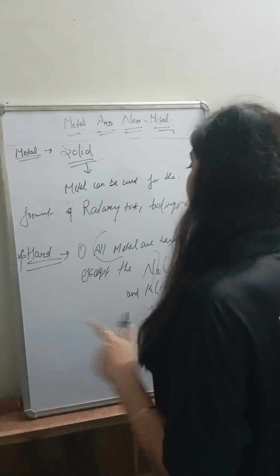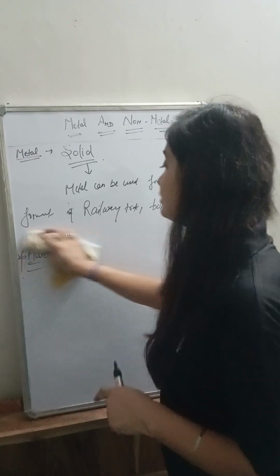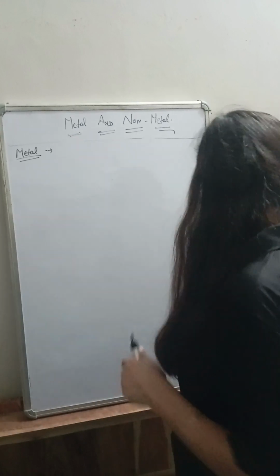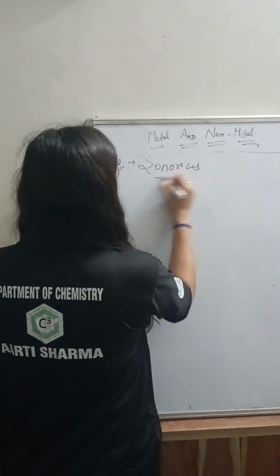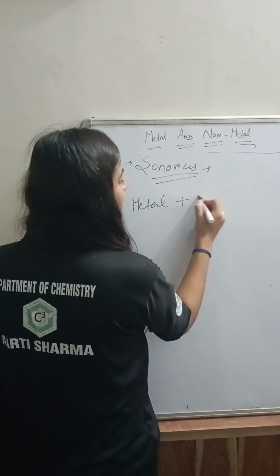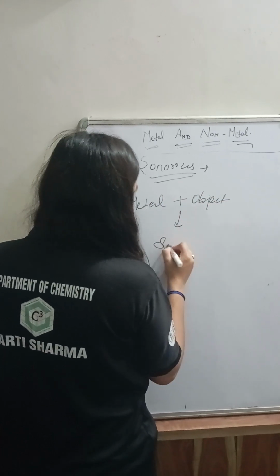Okay? Another property is that metals show sonorous. Sonorous basically means when metal is hit with any object, it makes some sound.